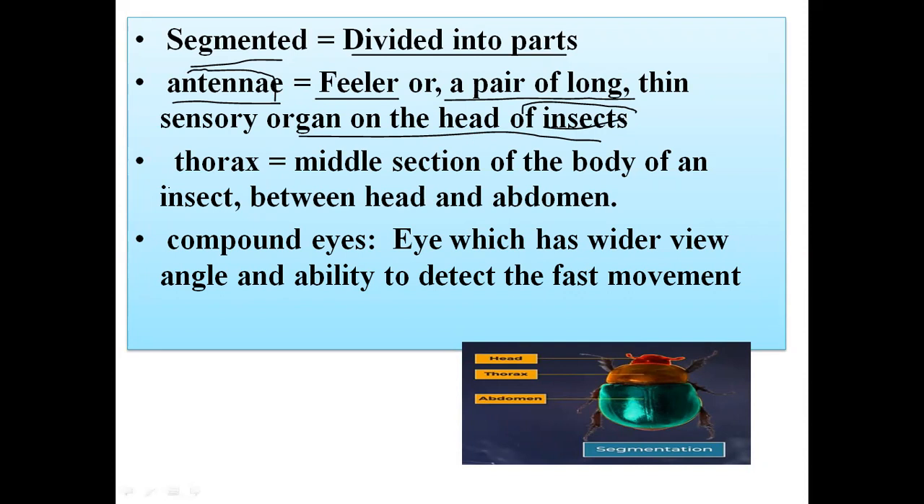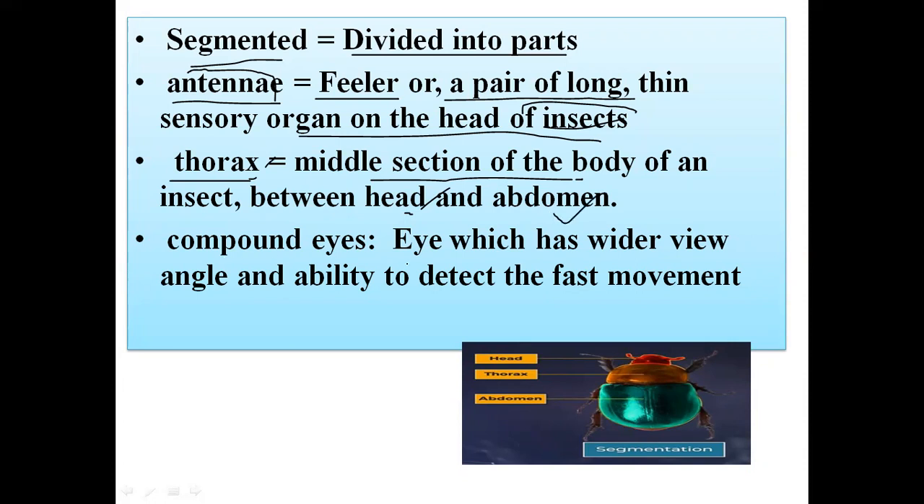And thorax. Thorax is the middle section of the body of an insect between head and abdomen. You already know head. Thorax भनेको अब तपाईको छाती अनि abdomen भनेको पेट.